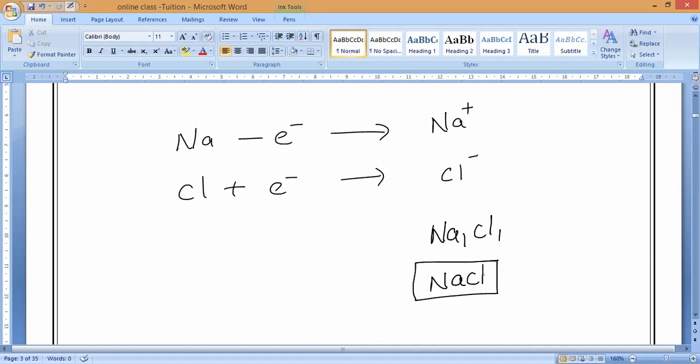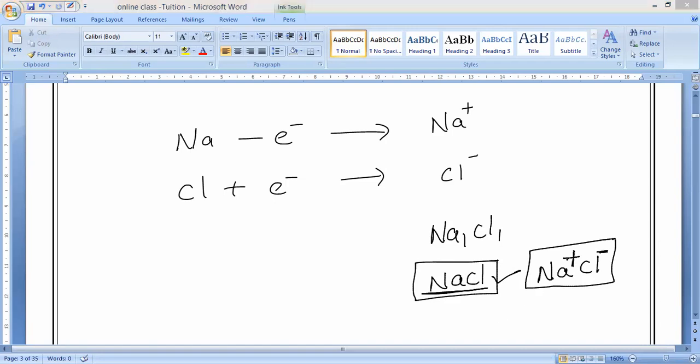But you should not write only NaCl. This is for our convenience. We write NaCl, but actually NaCl is Na plus Cl minus. This is the exact formula of sodium chloride. For convenience we are not showing the charges, but this is the sodium chloride formula: Na plus and Cl minus. Understand? Please respond. Yes, sir. You should remember.